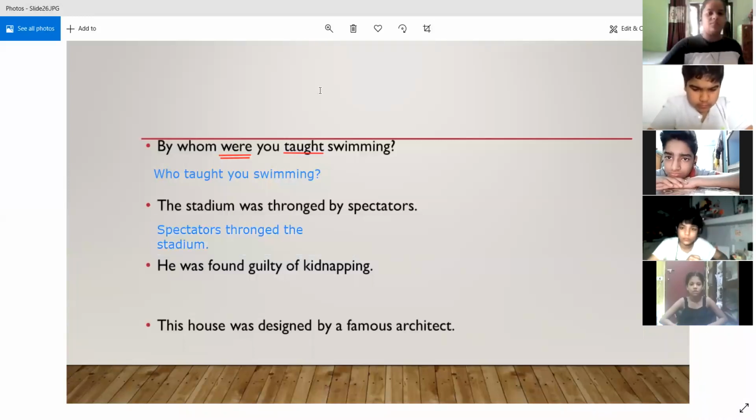Spectators thronged the stadium. Now over here also you can see that the correct form of the be verb over here is "was". So from here we are getting the idea that the sentence was in simple past, right? So spectators thronged the stadium. All right.